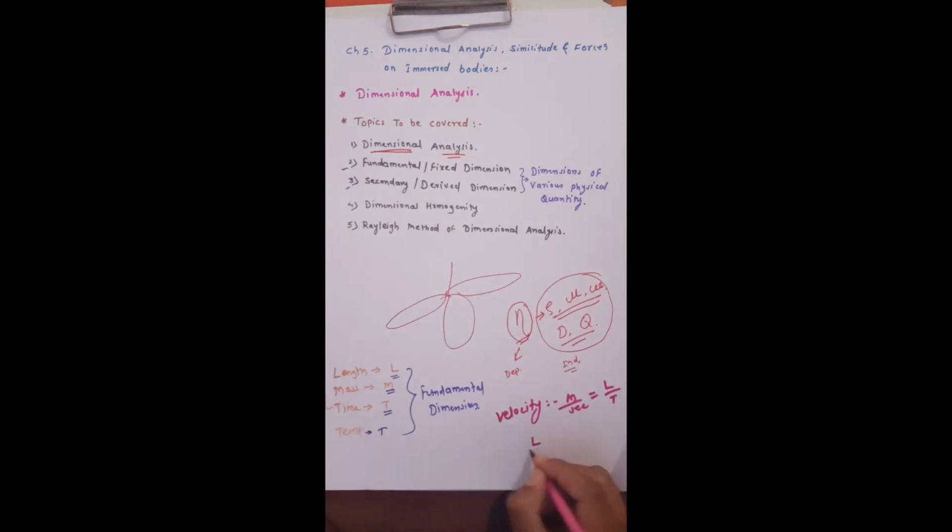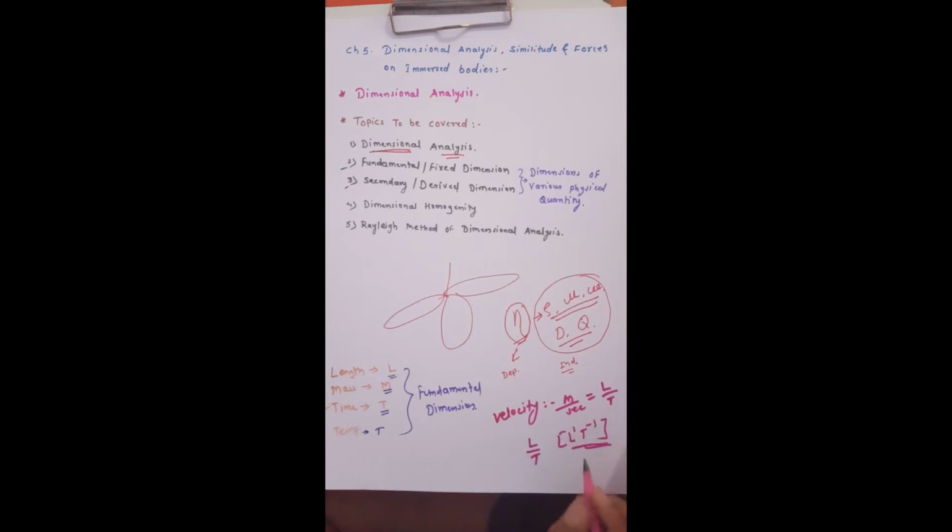So L by T. So the dimensions of velocity will be L raised to 1, T raised to minus 1. Here the length term is there, the time term is also there. That means this physical quantity consists of more than one fundamental dimension. That's why velocity is called a secondary or derived dimension.